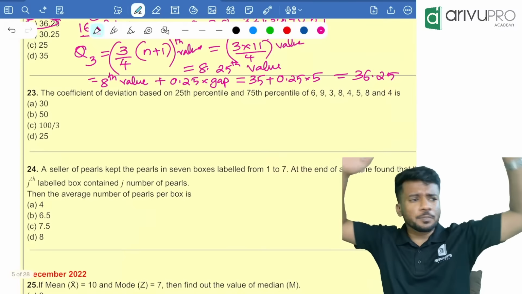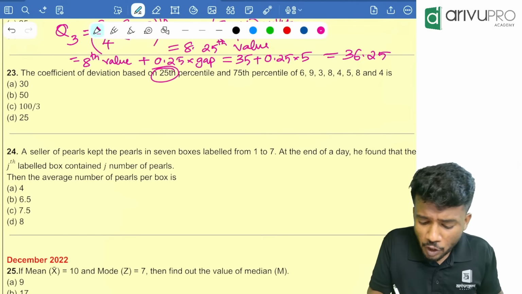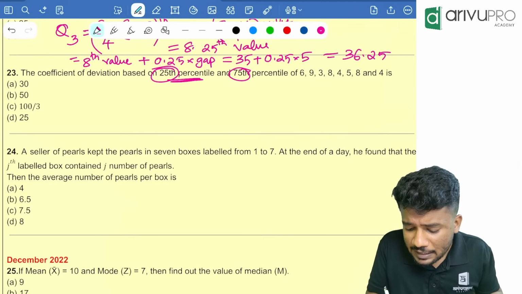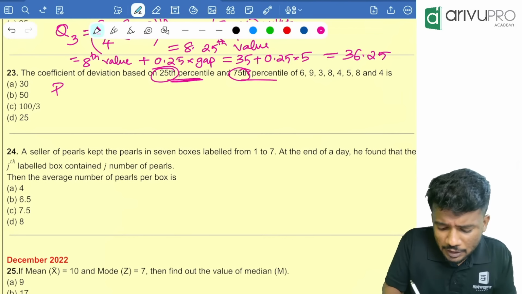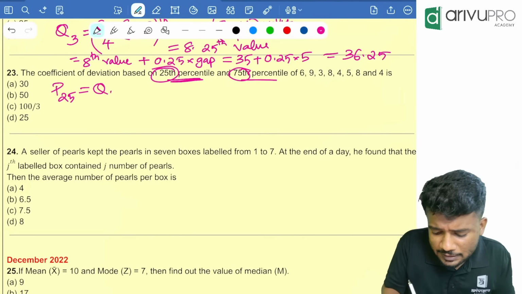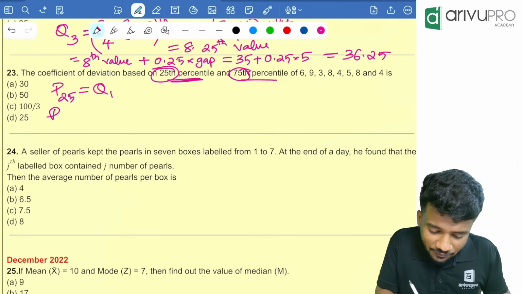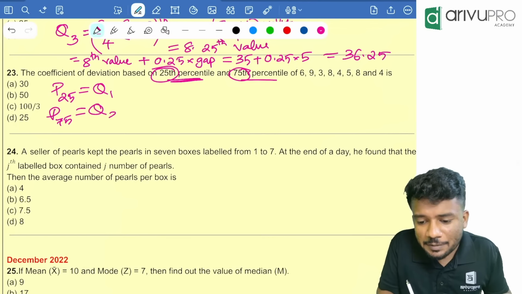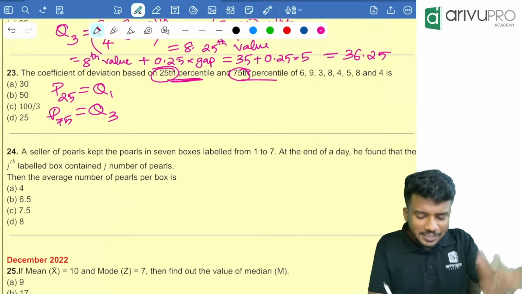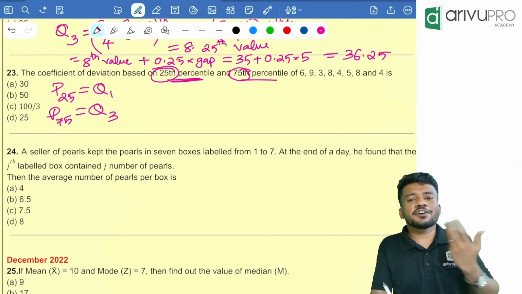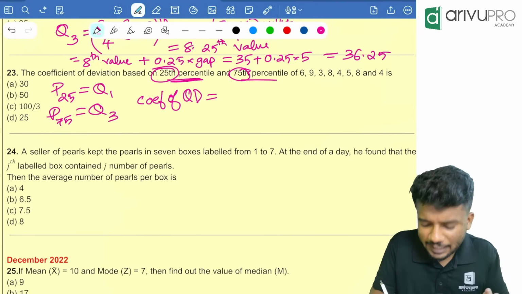The coefficient of deviation based on the 25th percentile and 75th percentile. The 25th percentile is nothing but our Q1, and the 75th percentile is nothing but our Q3. Since they are asking for the coefficient of deviation, you can directly go for the coefficient of quartile deviation.